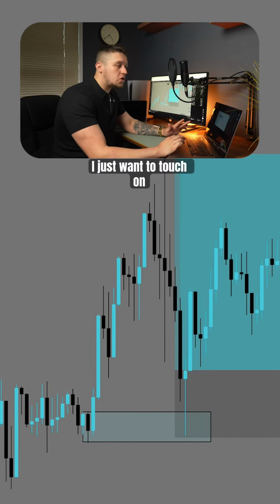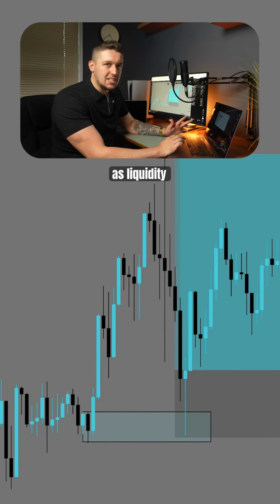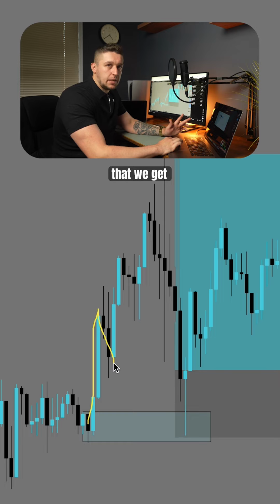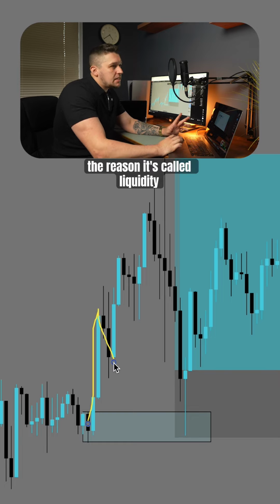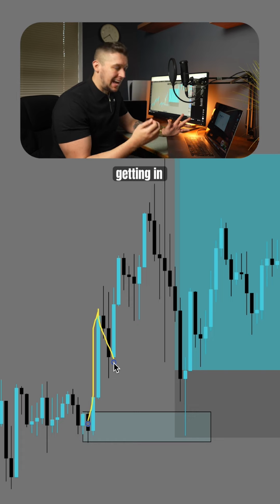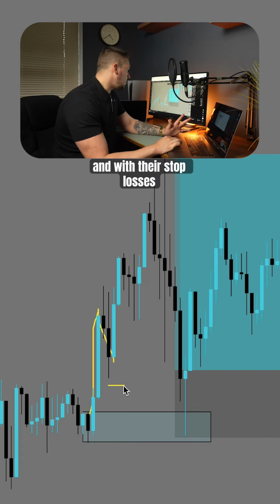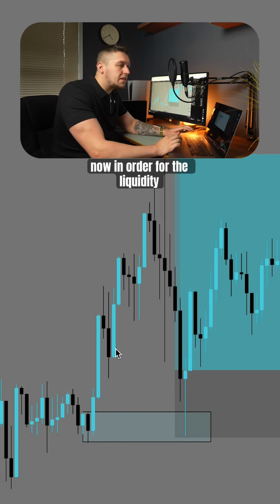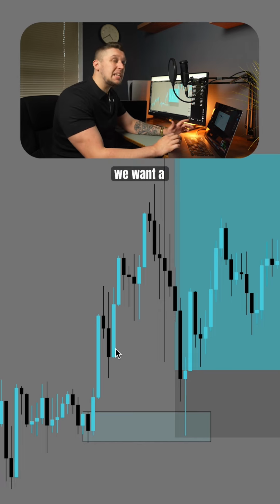So I just want to touch on what we class as liquidity being valid. Now, what I mean by liquidity is when we get this sharp move up, the liquidity is created by this sharp retracement that we get. The reason it's called liquidity is because there's built up orders there. There's people getting in at these points with their stop losses below here. That's what liquidity is.